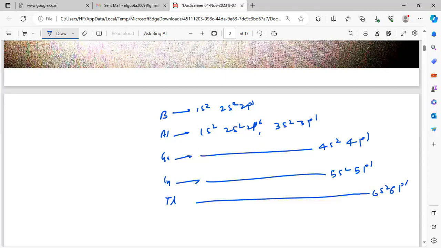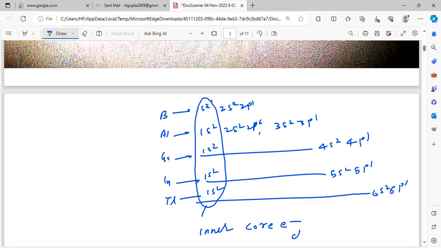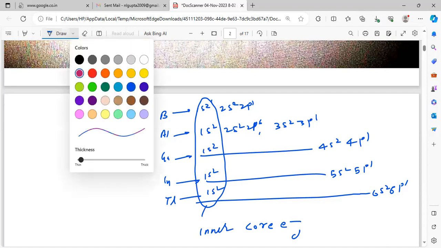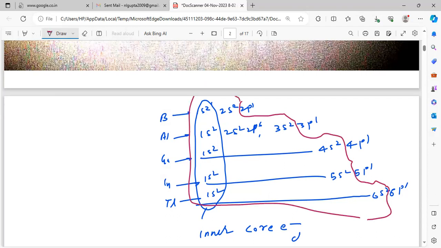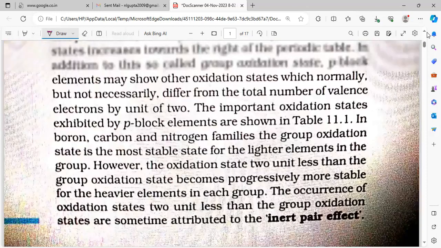These electrons, like 1s2, will be there everywhere. These are called the inner core electrons. Inner core electrons do not participate. Which one are we excluding? Whatever the inner ones are. The p orbital electrons, they are the p block. The others are called the inner core electrons. Okay, so let us see what other properties they are saying.